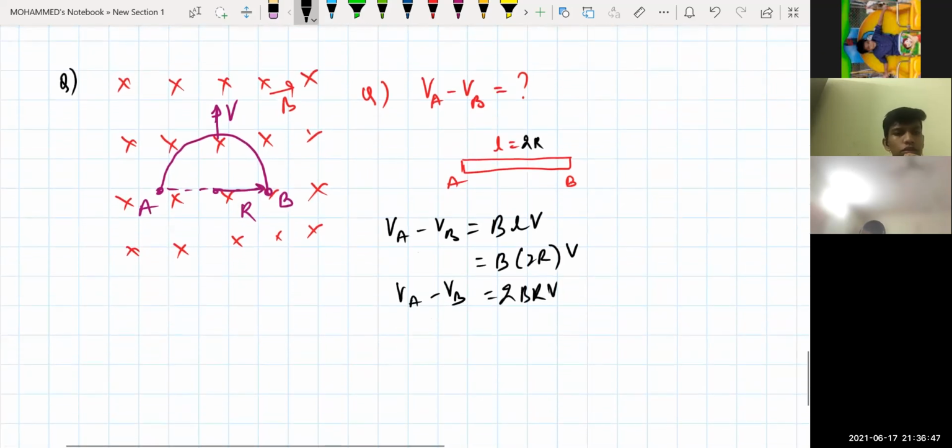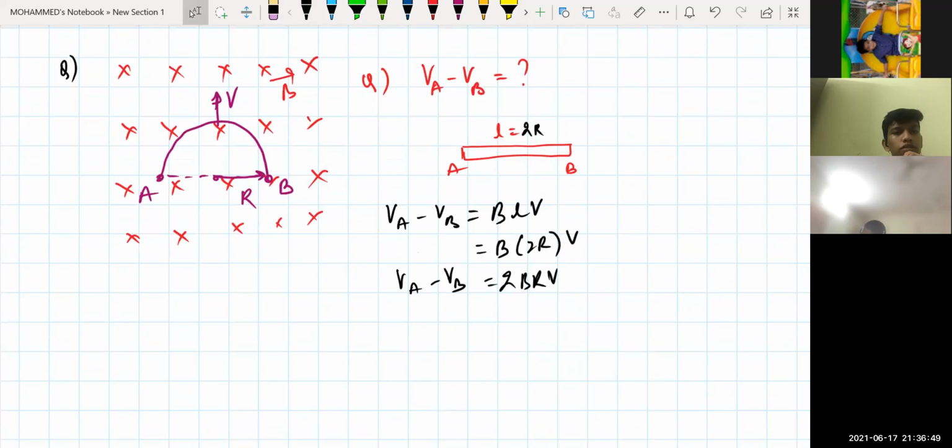I hope you are getting my idea, my point with the sign convention. You also got an idea how to identify which end is higher and which end is your lower end. You just use the dot product. So whenever you are getting some irregular type of structures, what you do is try to just add the initial position and final position and try to simplify the problem. That's it.